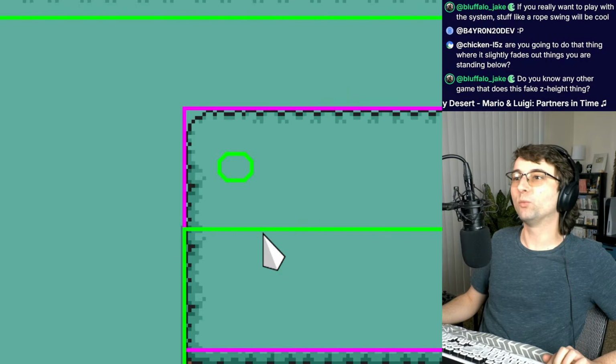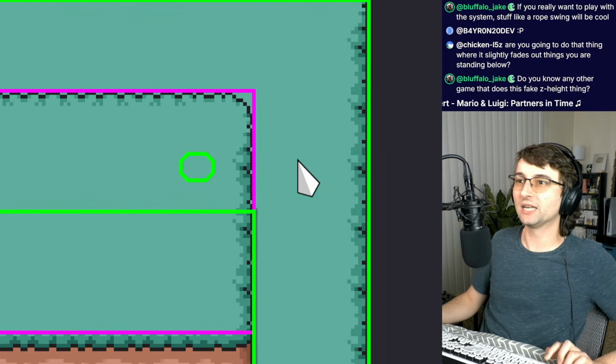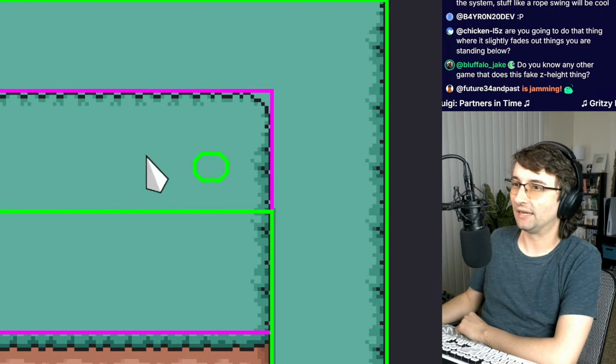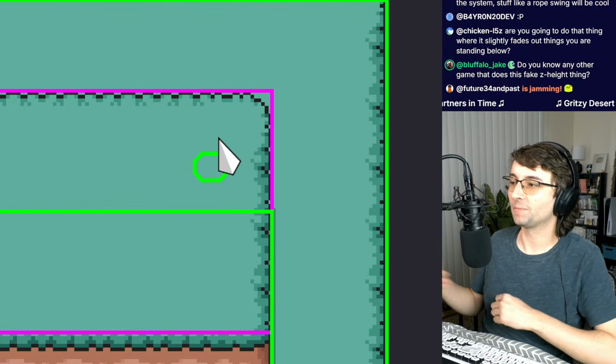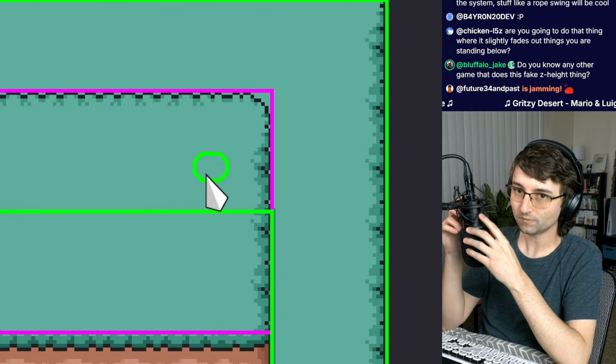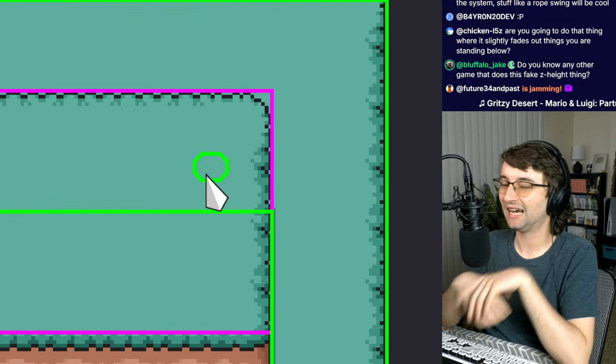Do you mean like when I stand behind a ledge like this? Because people have suggested that. I think that would be a really good one. If the player is standing behind a ledge like this, it would be cool if there was some kind of silhouette of the player so you could see where it was. That does this fake Z height thing.